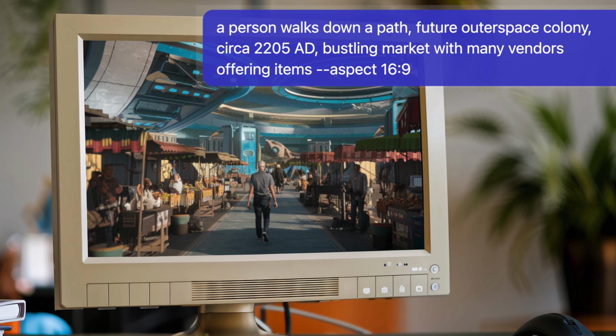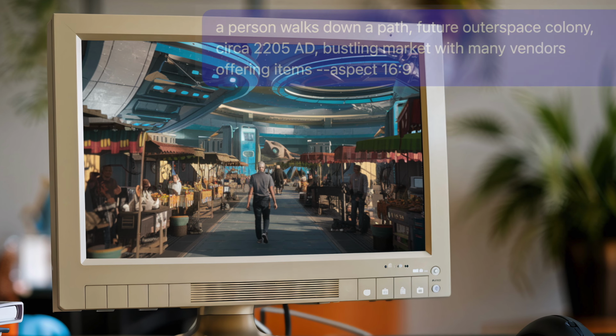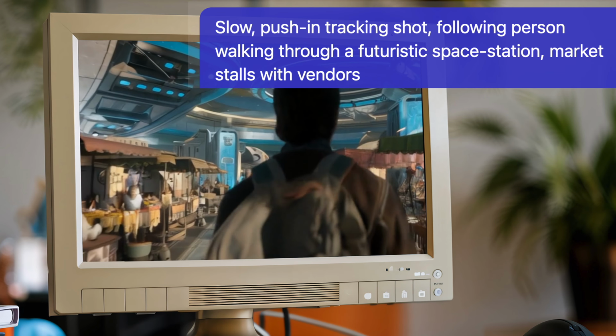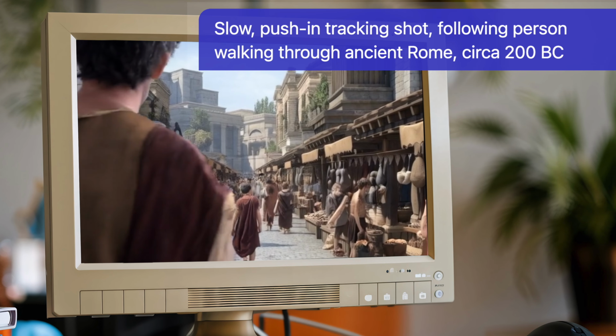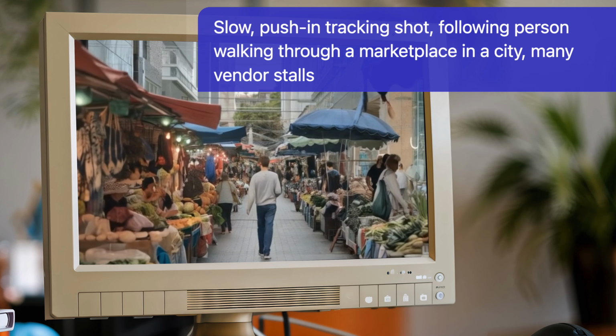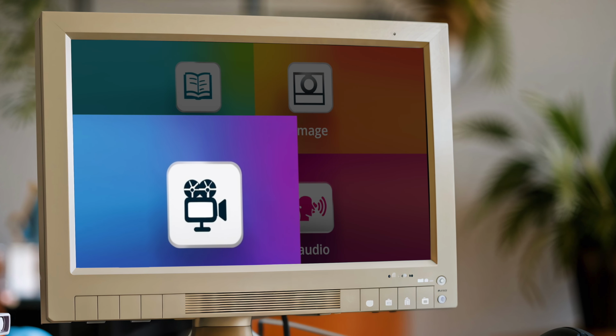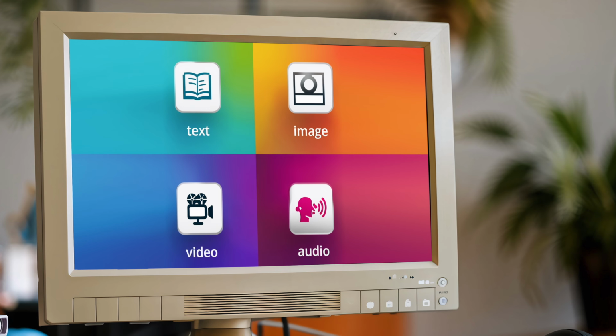With Poe AI, you can turn any image into a video. Here's our space station scene, now animated. We do the same with the Roman marketplace and Brazilian cityscape, adding motion and depth. That was a look at Poe's image and video AI tools, but Poe also excels at text generation.